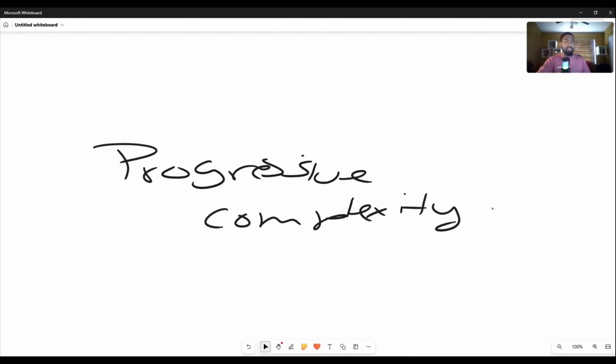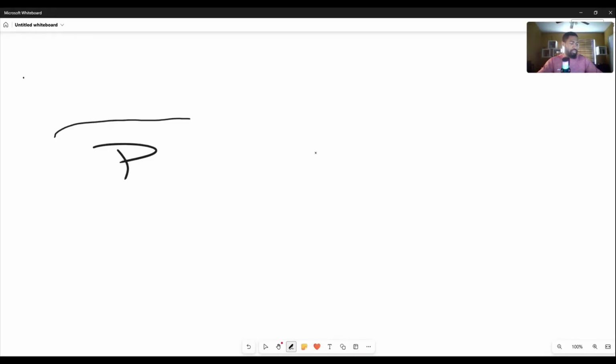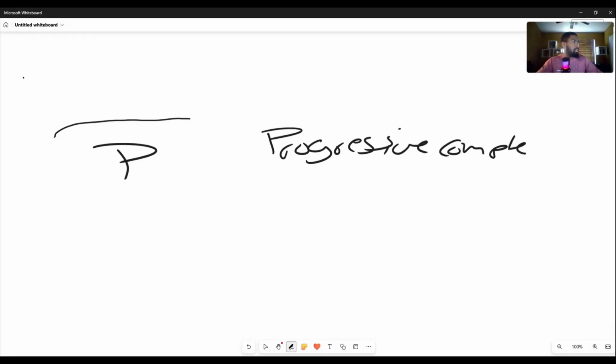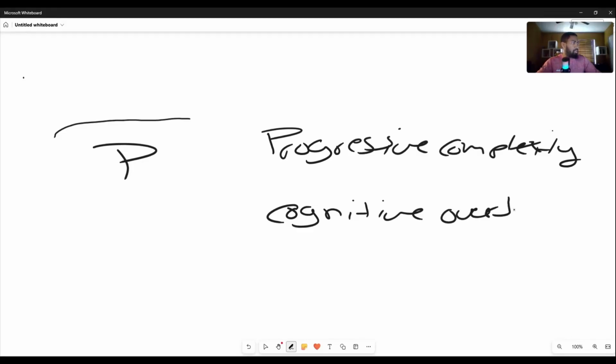So, a few concepts here that I want to point out: we have progressive complexity, and then we have cognitive overload. These are two things that you want to pay attention to when you're vibe coding, when you're trying to create an app using vibe coding techniques. Keep these two things in mind.